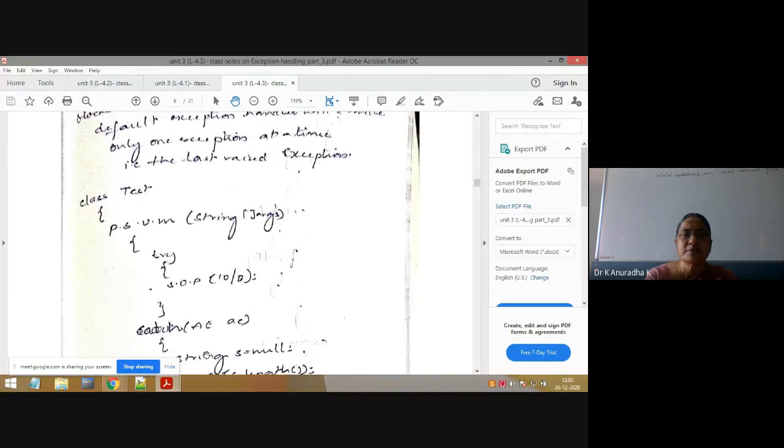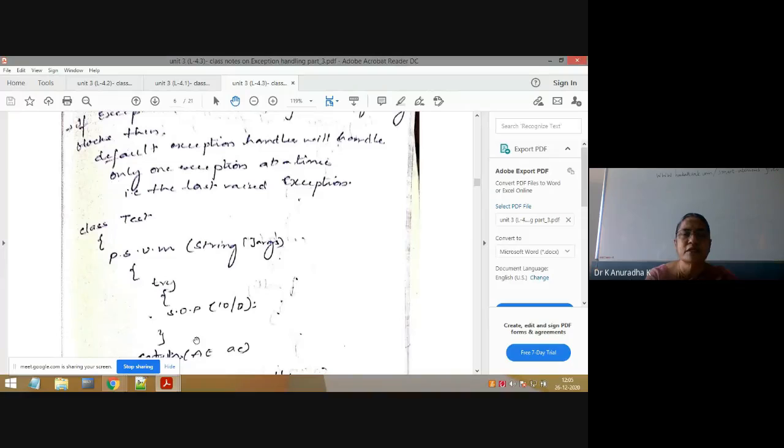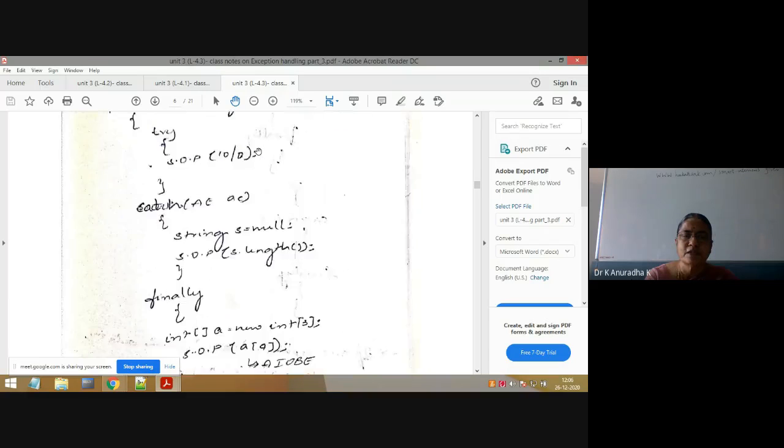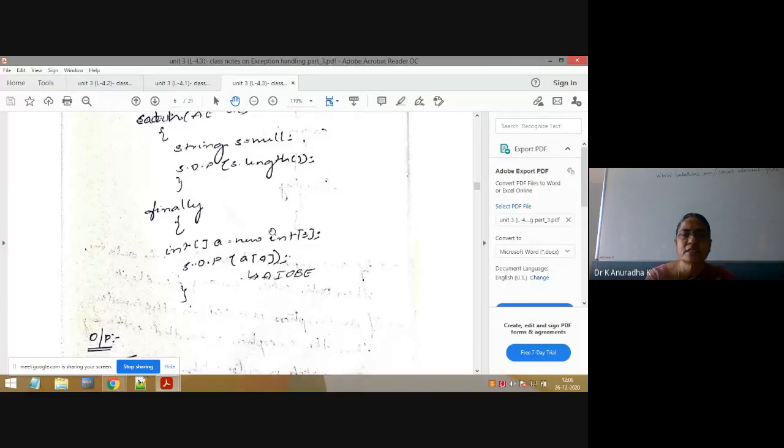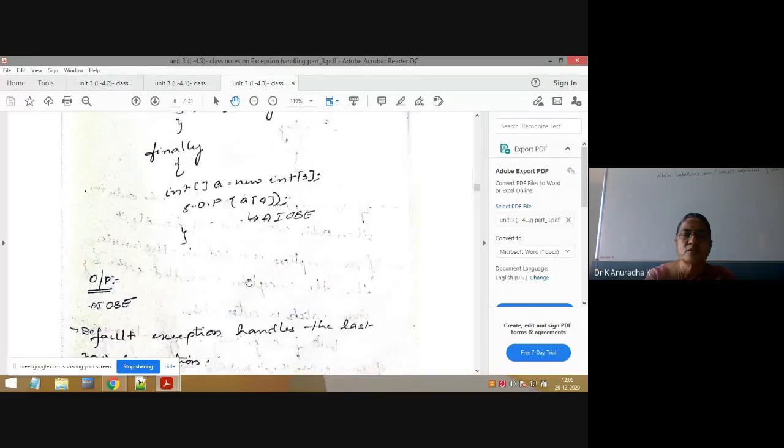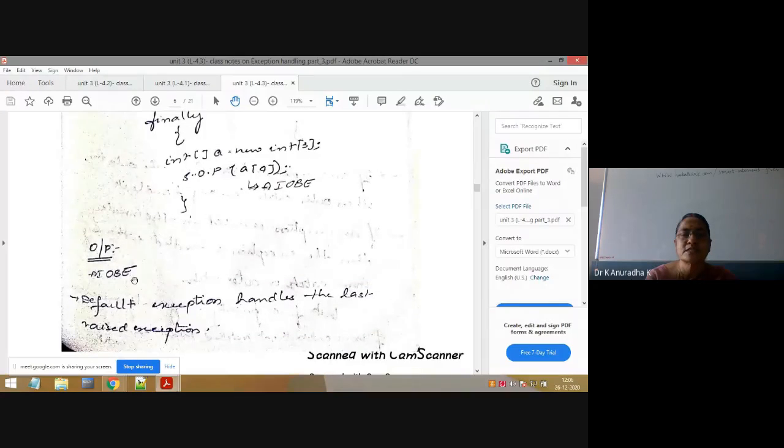So in default exception handling, as per the procedure of default exception handling, the default exception handler will handle only one exception at a time. That is the last raised exception. Because of this reason, what will be the output? What is the last raised exception? This is the last raised exception. So you'll get the output as array index out of bounds exception.